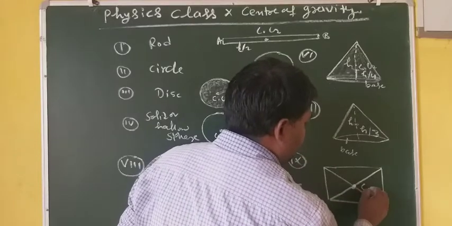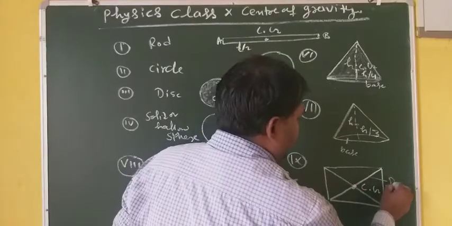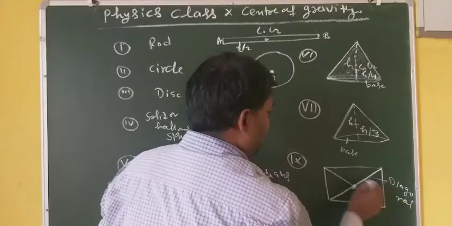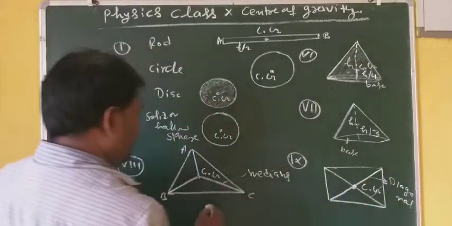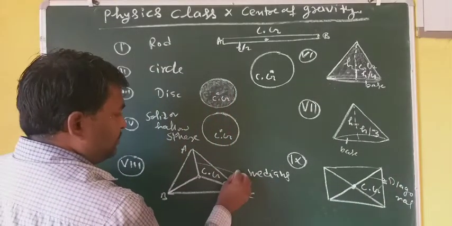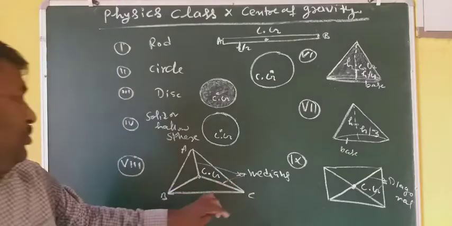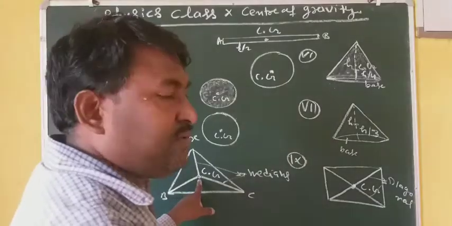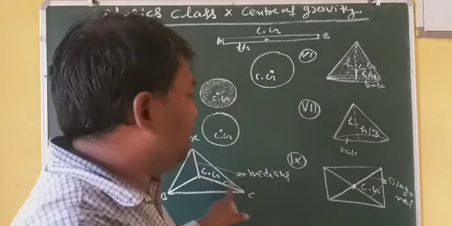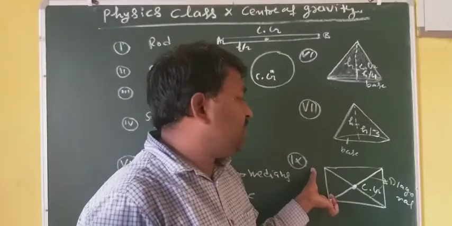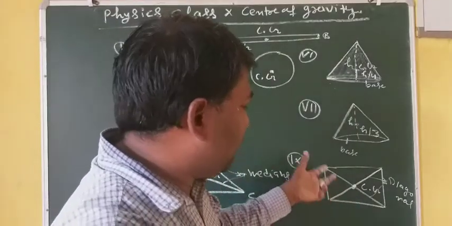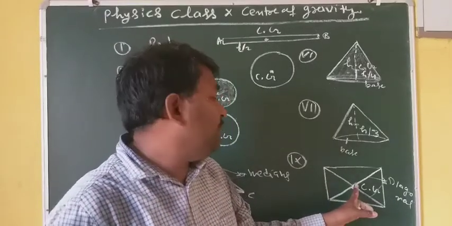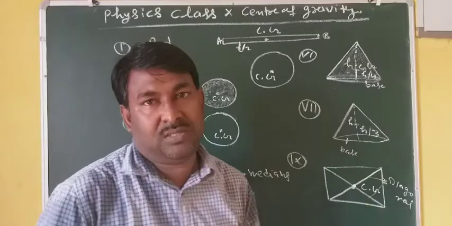This is your CG. These all are diagonals. Okay. These are medians. So for a triangular shape, your center of gravity will lie at the point of intersection of medians, and for any other regular shape like a quadrilateral, trapezium, it will lie at the point of intersection of diagonals.